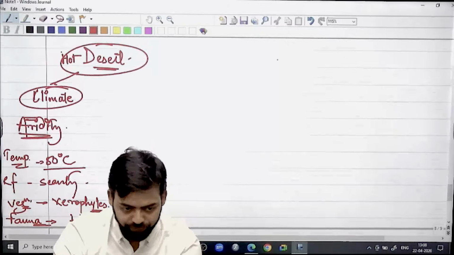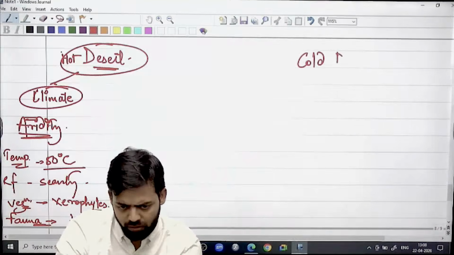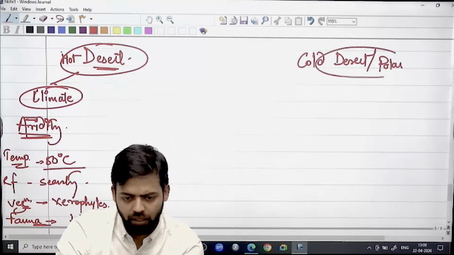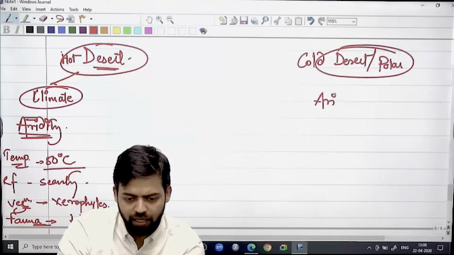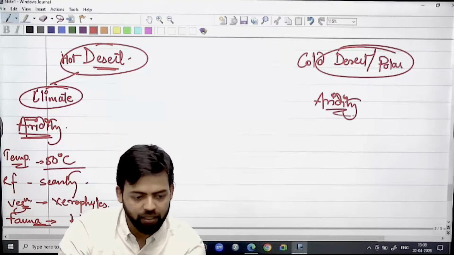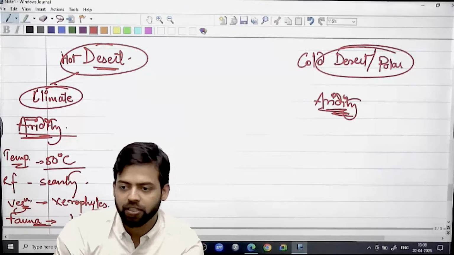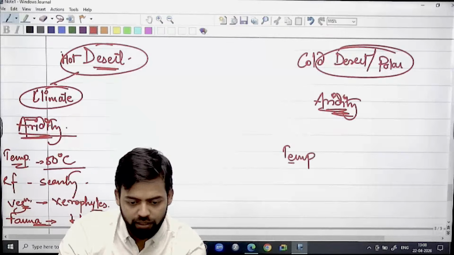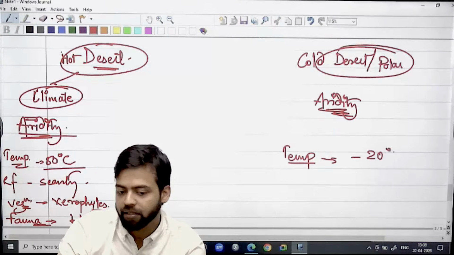Similarly, if we see the cold desert scenario, the polar region, here also what is there? Aridity is there, but aridity is there in both this and this condition, right? In the cold desert region, the temperature usually is minus 20 degrees Celsius.